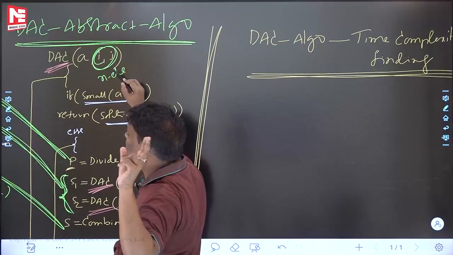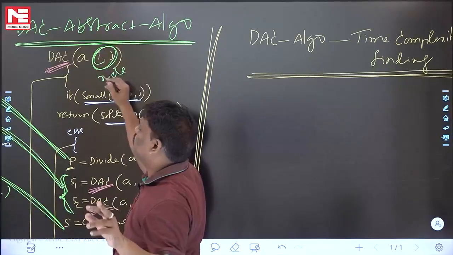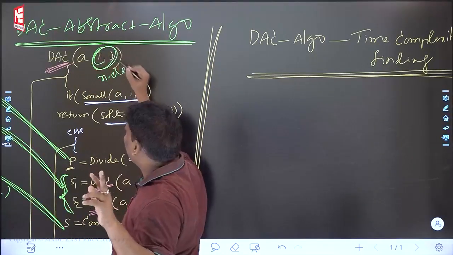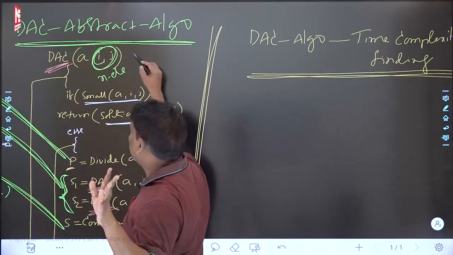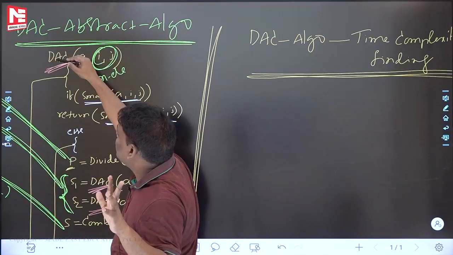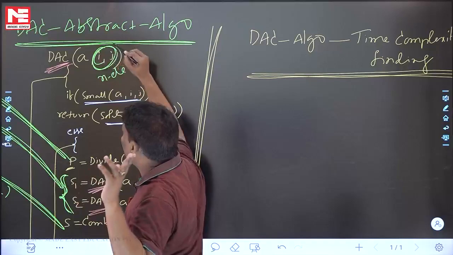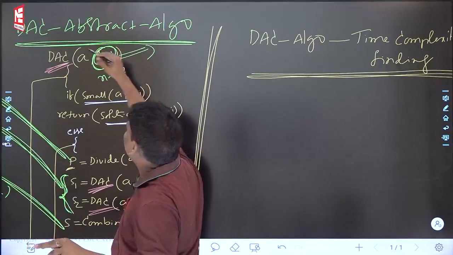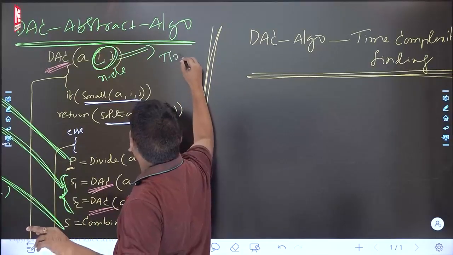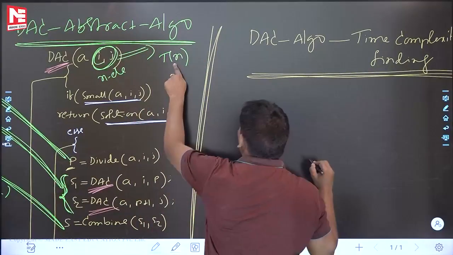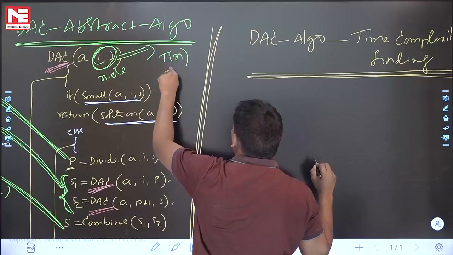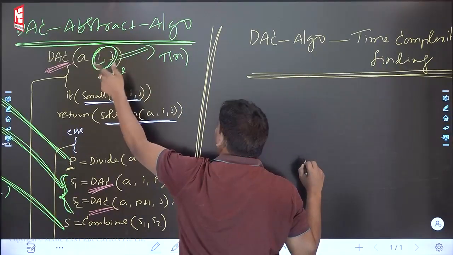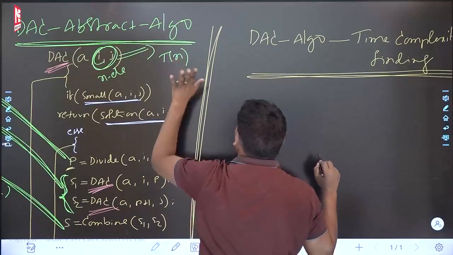This is the critical terminology. Please listen. Using divide and conquer algorithm, I want to sort one array which contains n elements. Assume that on n elements, the divide and conquer algorithm will take T(n) time. What is the meaning of T(n)? T(n) is nothing but the time complexity of using divide and conquer algorithm to sort an array of n elements.